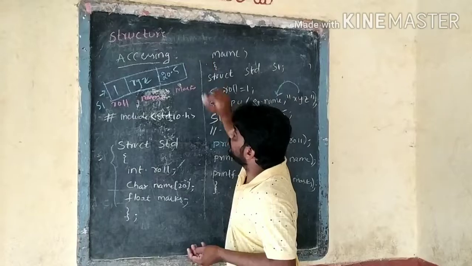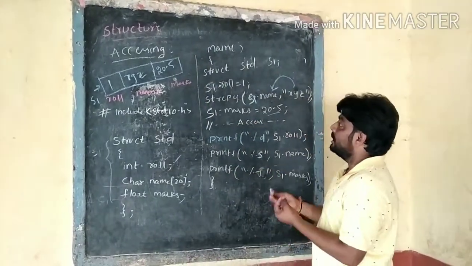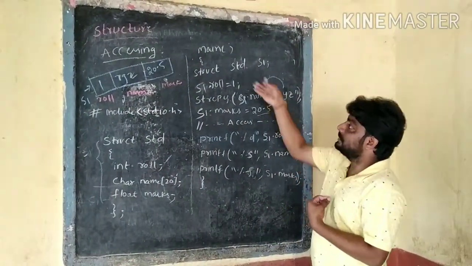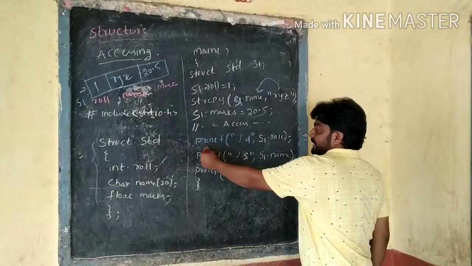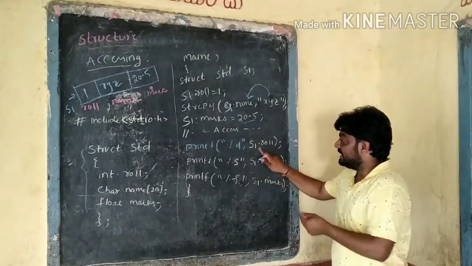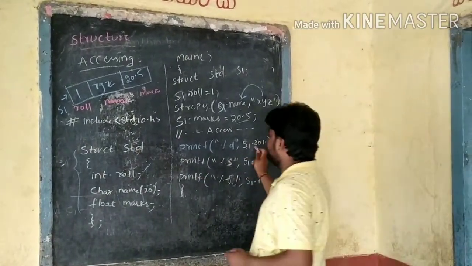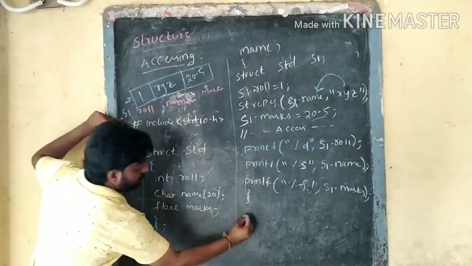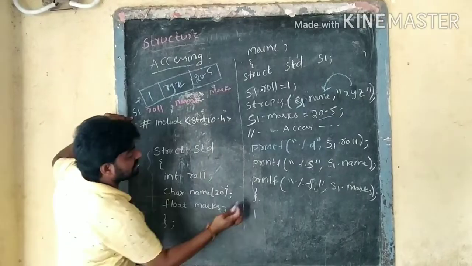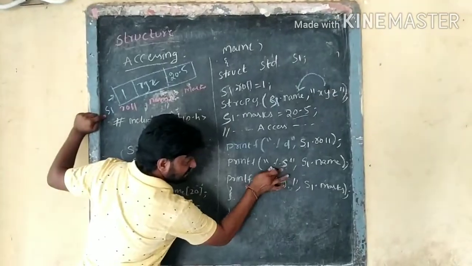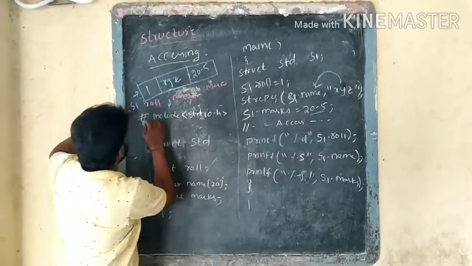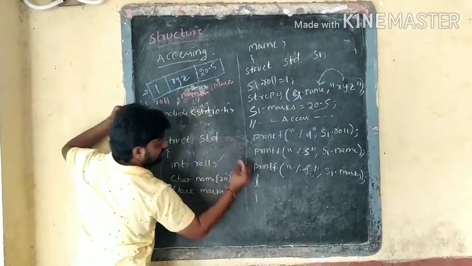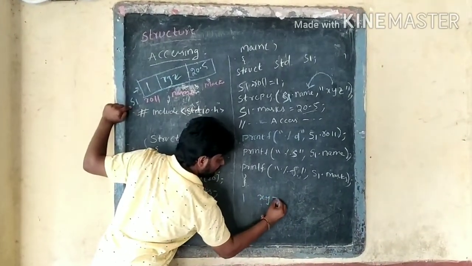20.5 is stored here. After that, how can we access the data from structures? printf %d s1 dot roll number will print 1. Next, printf of s1 dot name prints XYZ.